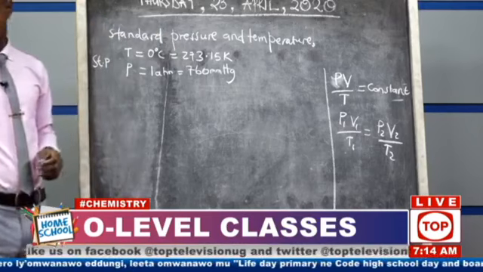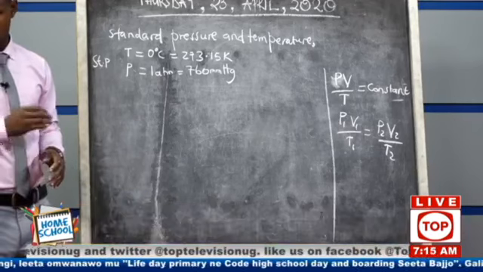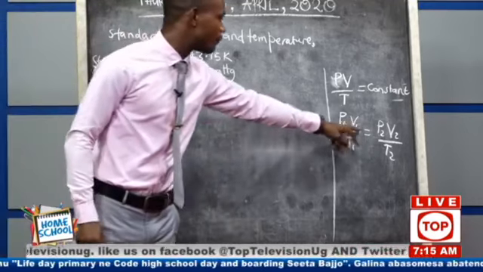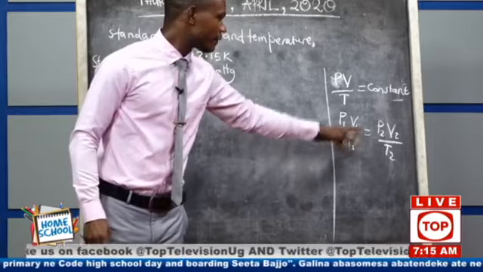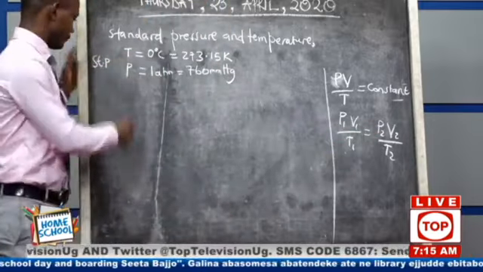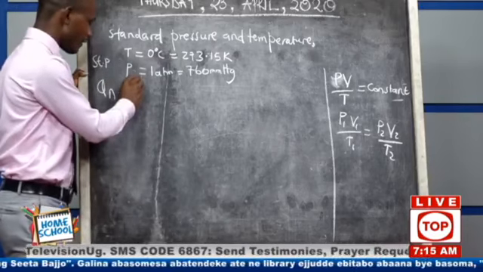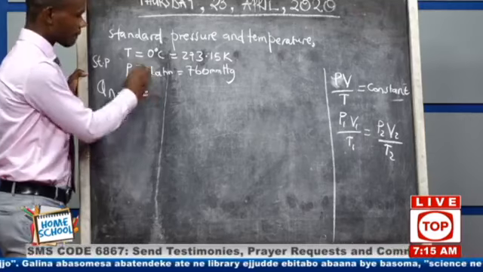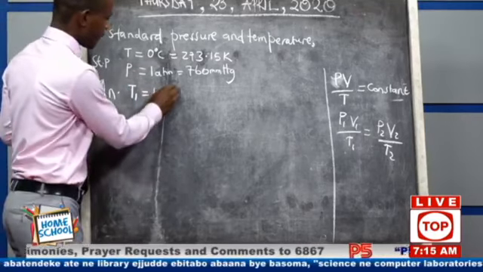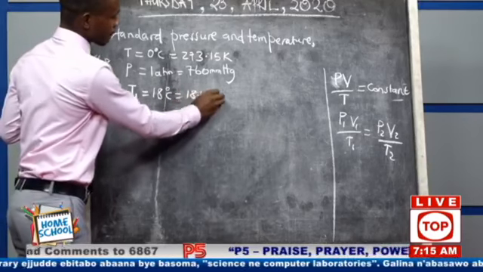So this question is giving us the volume, temperature, and pressure for the first part. Remember, you have P1, V1, T1. Then you have P2, V2, T2. So for this question, they have given us the temperature, T1, as 18 degrees Celsius. But we said we have to convert this one to Kelvin.